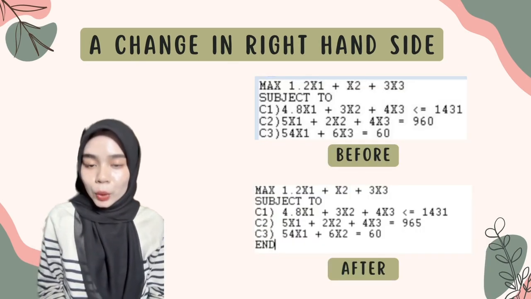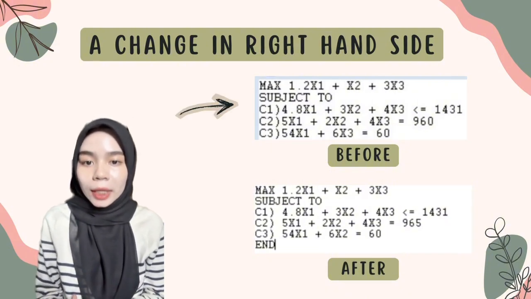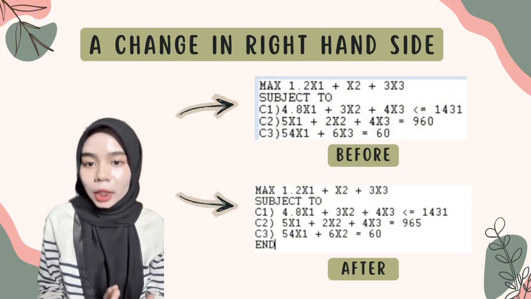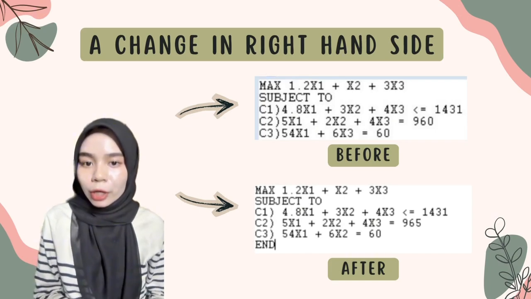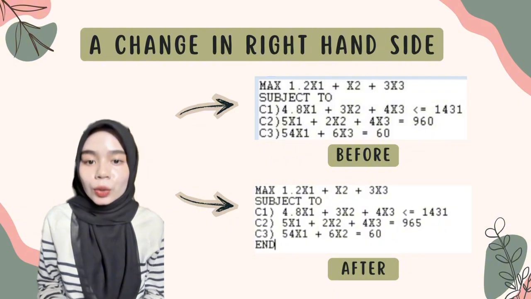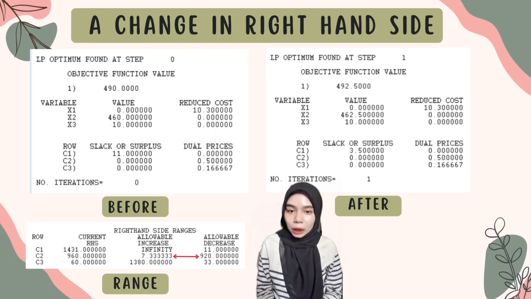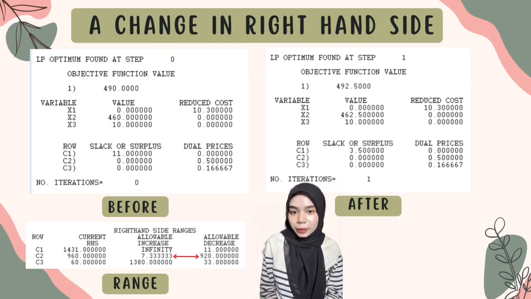And so we put this value into the Lindo. The top section shows the model before the change, while the bottom section is after inserting the new value. Especially, we modified the constraint to increase the operation time from 960 minutes to 965 minutes. The difference then is 5 minutes, which falls within the allowable range between negative 920 and 7.333.